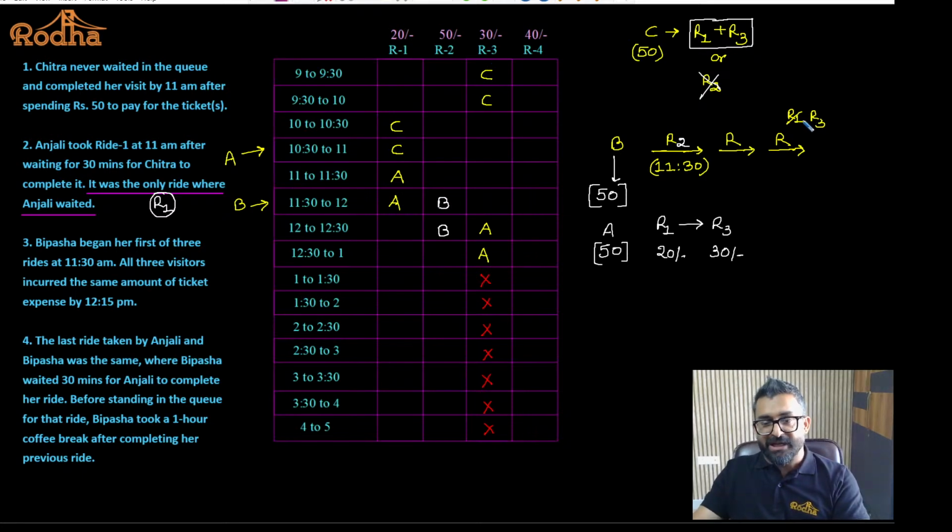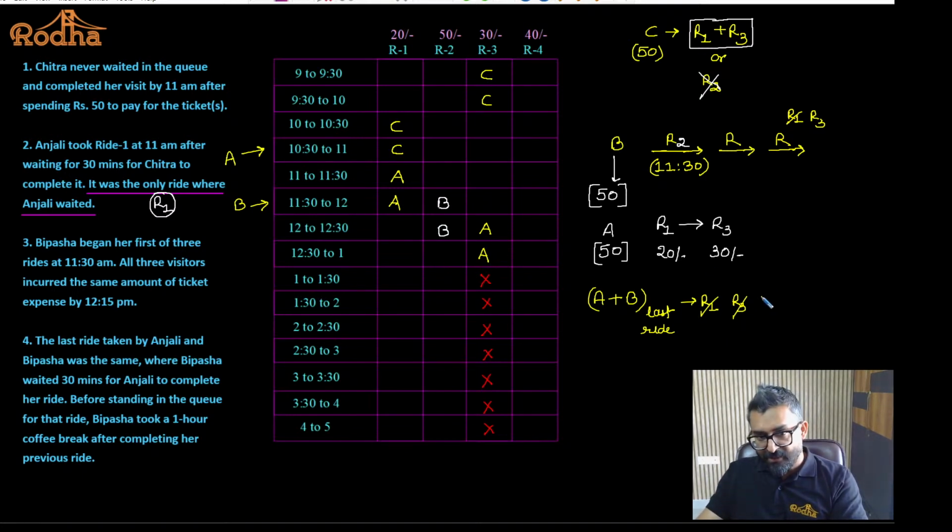No. Because Anjali and Bipasha should take the last ride together. Whatever the last is, last is not numerically last. In whatever order they want, they can take. So Anjali and Bipasha's last ride cannot be R1 because that is already taken by who? Anjali. And Anjali is not going to take the same ride twice. Cannot be R3? Yes or no? Why? Because Anjali has taken this ride already.